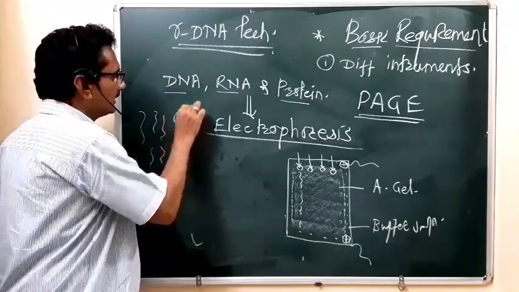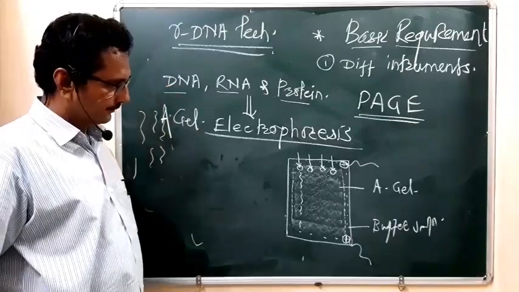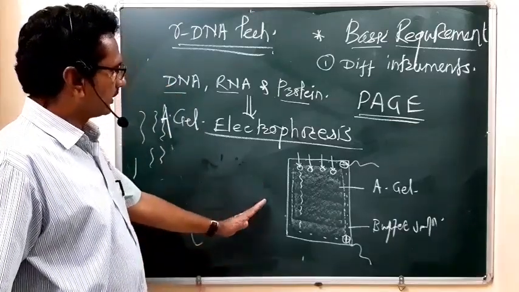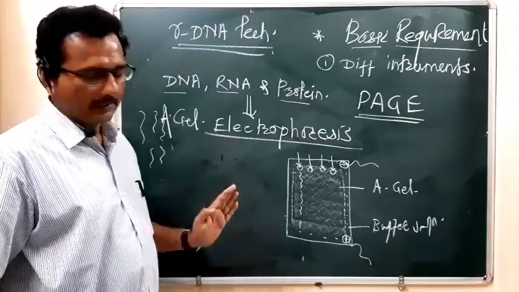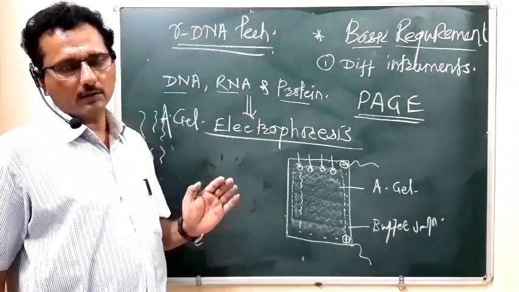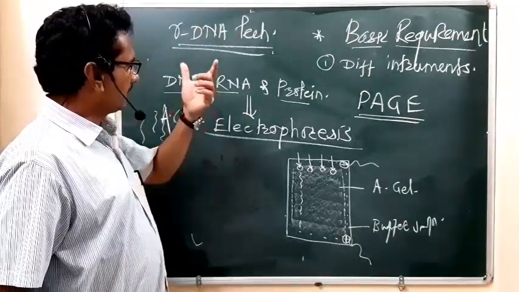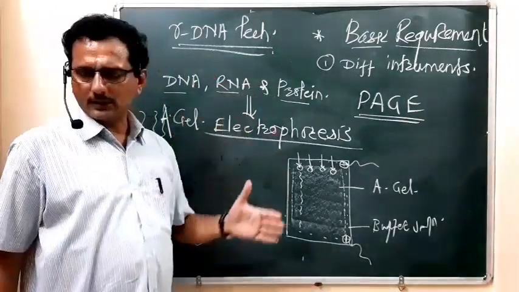Okay, this is the agarose gel electrophoresis, and with the help of agarose gel electrophoresis, by applying the electric field, we can easily separate DNA, then along with that RNA and protein also.